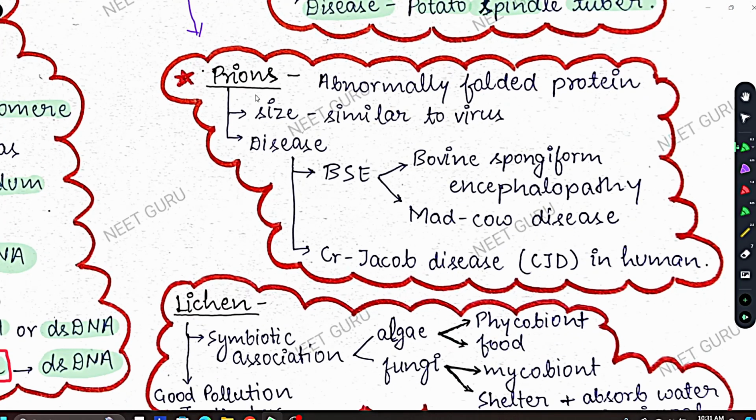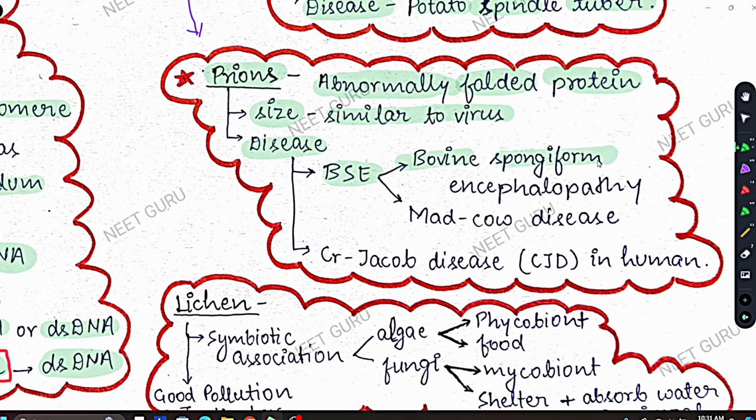Coming to prions, prions have only protein, abnormally folded protein. The protein is not normal, it is abnormally folded. So prions have only protein, no RNA, no DNA, only protein. Prions are basically abnormally folded proteins. Their size is similar to virus, and there are two diseases you have to learn.